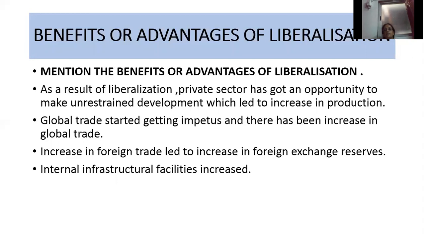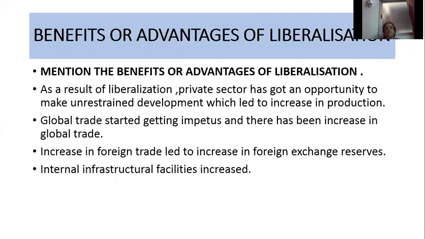So what is meant by liberalization? Government gradually reduces the restrictions and controls imposed on private sector and encourages economic development. Then what are the advantages or benefits of liberalization? As a result of liberalization, private sector got a chance to make uncontrolled or unrestrained development which leads to increase in production.